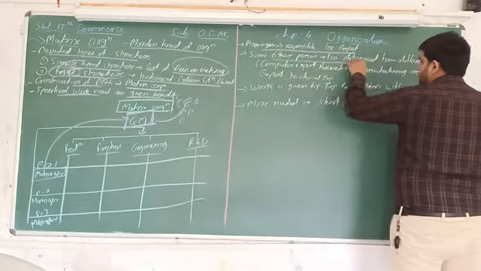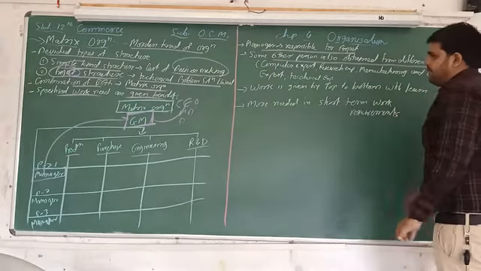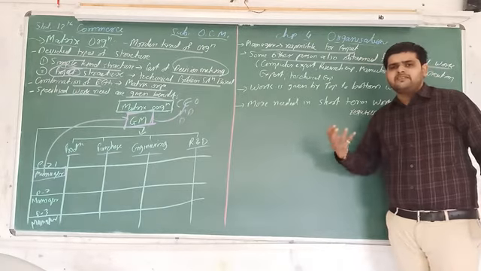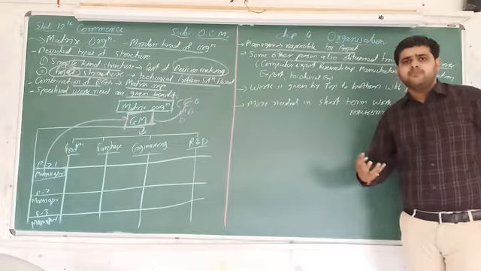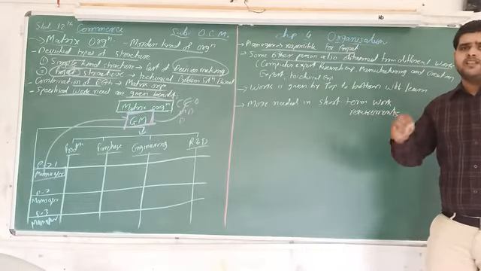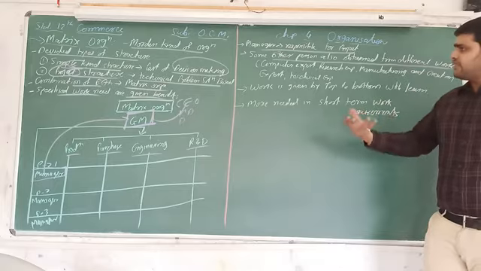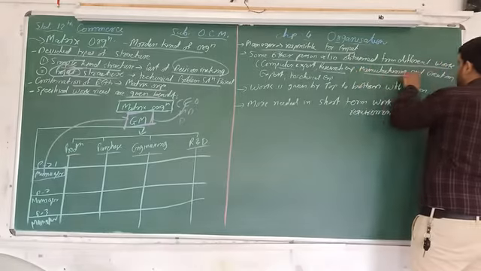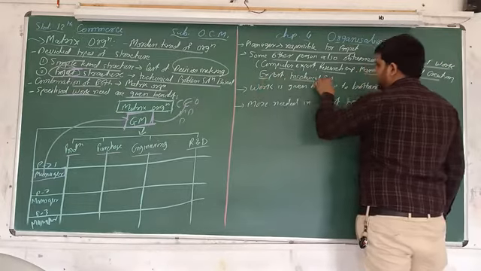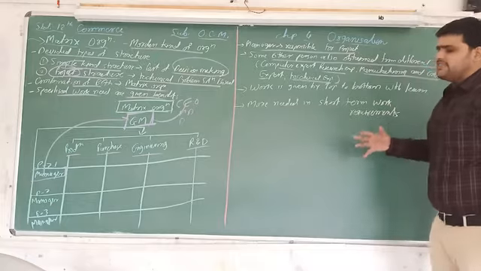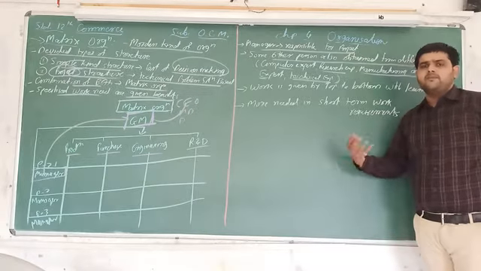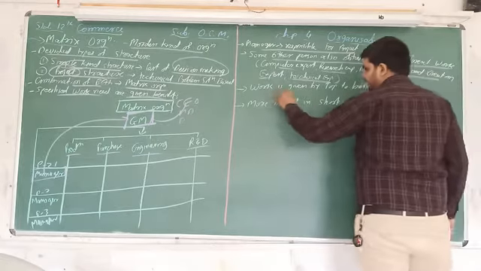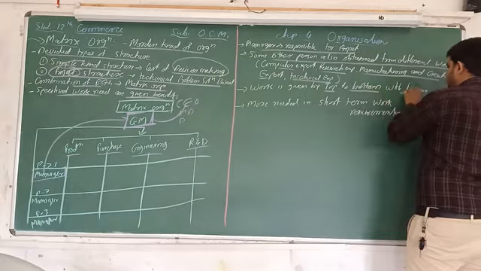Some other persons also may be obtained from the different works. See, one manager is not an all-rounder to do all the work. So some different kinds of work they have to do with specialized persons. So management also provides different types of specialized persons, for example, computer expert, research expert, manufacturing and creation expert, technical expert, etc. So they are giving various types of technical persons also to complete the work, achieve the goal and complete the project.